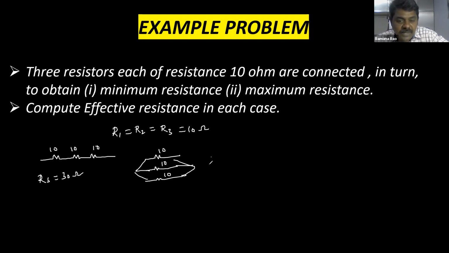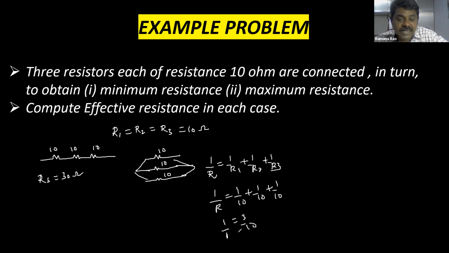Dear children, what is the effective resistance in parallel? 1 by R is equal to 1 by R1 plus 1 by R2 plus 1 by R3. So 1 by R is equal to 1 by 10 plus 1 by 10 plus 1 by 10. How much? 3 by 10.